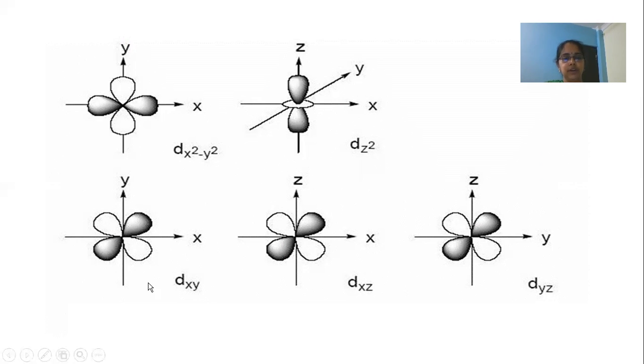The d orbitals whose lobes are oriented in between the axes are called t2g orbitals, which are triply degenerate, whereas the d orbitals whose lobes are oriented along the axis are called eg orbitals, which are doubly degenerate.